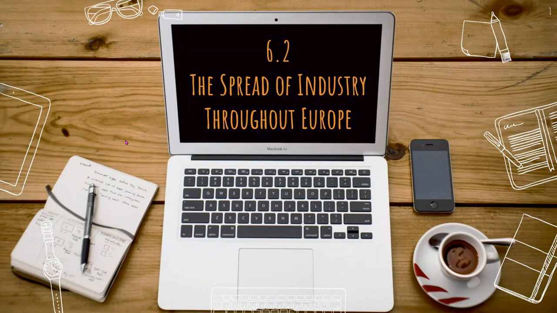Today, we are starting Unit 6 and talking about the spread of industry throughout Europe. And we're also beginning our new time frame of 1815 to 1914.